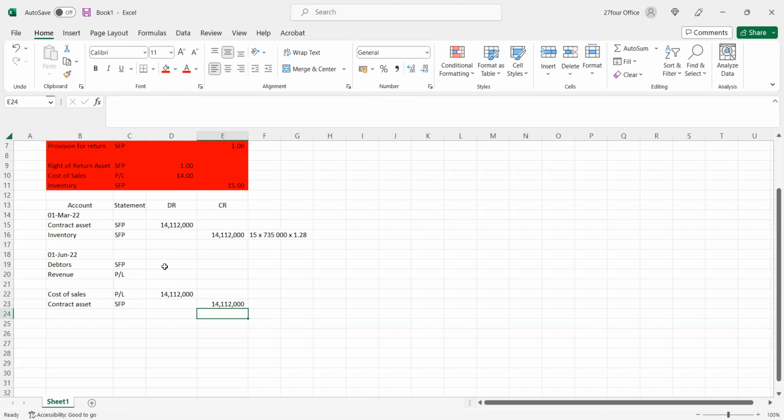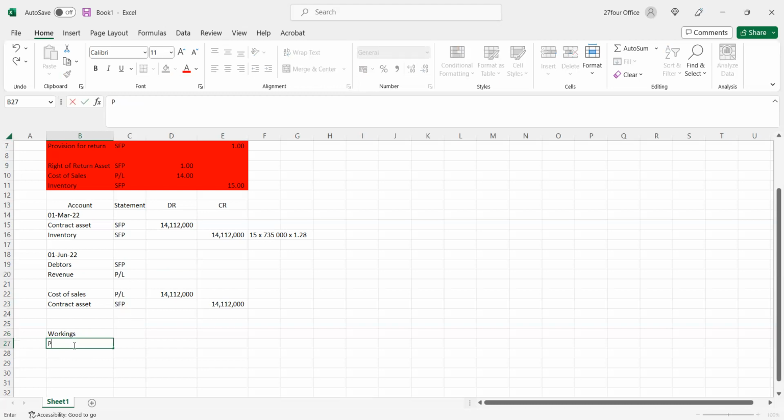Now we must deal with these debtors. Remember, that amount is being paid in 2 years' time. Therefore, it is a significant period. So it is considered a significant financing, and as a result, we have to do a present value. The workings over here would be as follows.